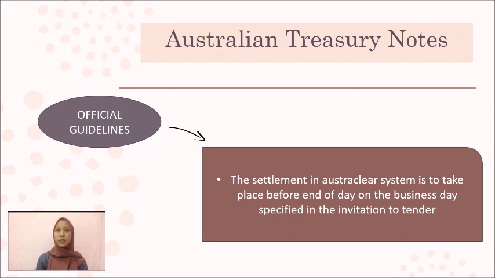The settlement in the Austraclear System takes place before the end of the day on the business day specified in the invitation to tender. Under the Austraclear System regulations, this shall be logged in the Austraclear System in the name of the applicant.